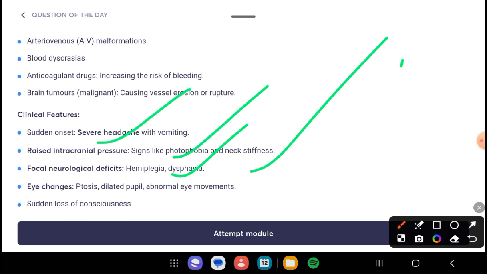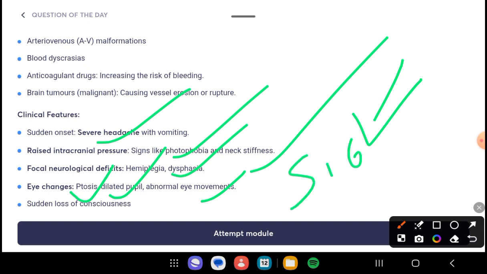Ptosis means drooping of the eyelid, and there are dilated pupil and abnormal eye movement. Why is there abnormal eye movement? Because intracranial hemorrhage can also disturb the cranial nerves that supply the eye. Then there is sudden loss of consciousness. Those are the clinical features.